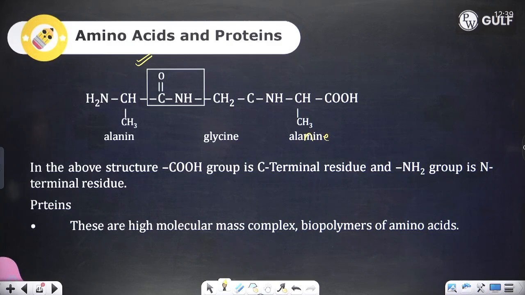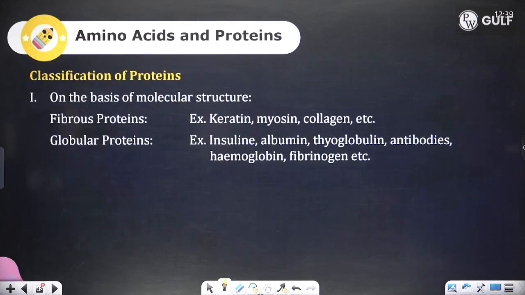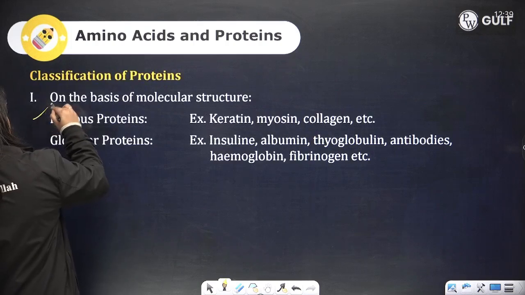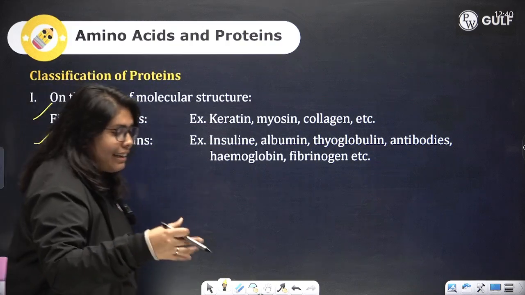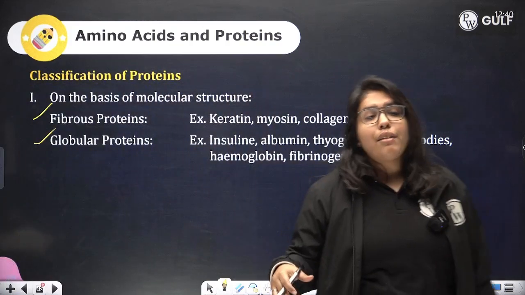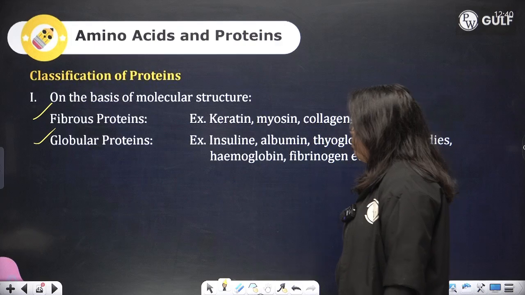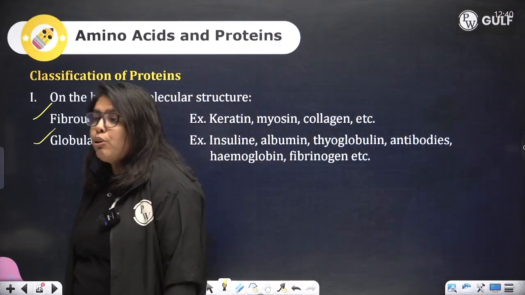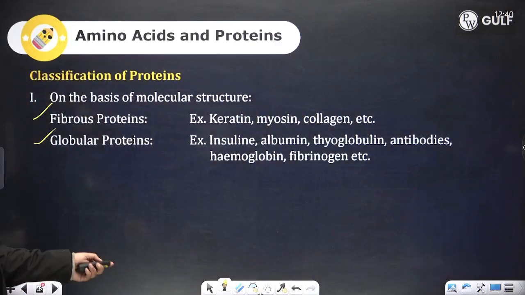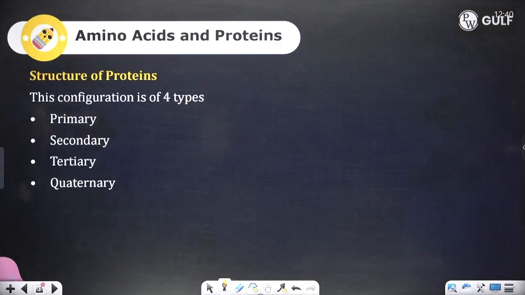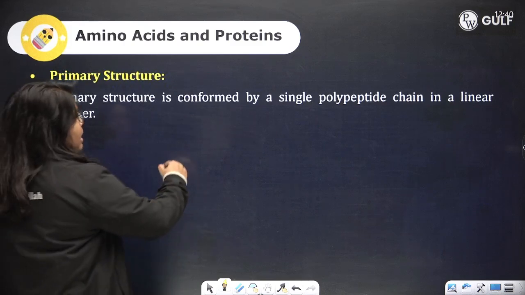Now, these proteins are high molecular mass complexes, and they are biopolymers of amino acids. They are of two types, fibrous and globular. If they are in the form of fibers, keratin, collagen, all of these are fibrous, whereas insulin, albumin, thyroglobulin or hemoglobin are globular. That is, they are present in the form of globules. Structure of the protein is of four types: primary, secondary, tertiary and quaternary. Primary structure is the simple structure, where a single polypeptide chain is present.